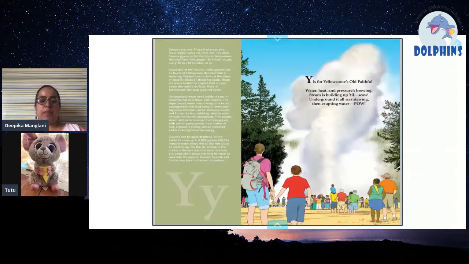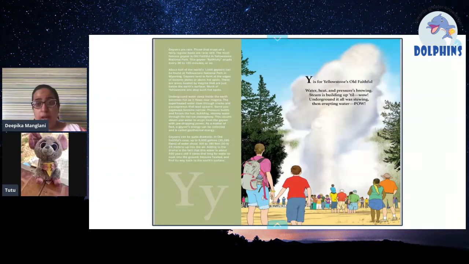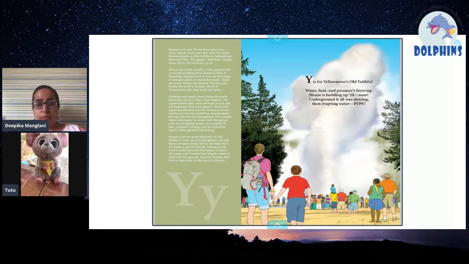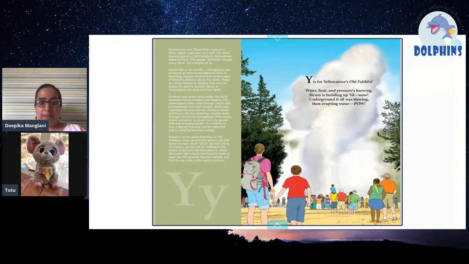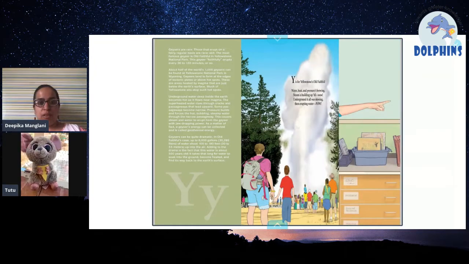ठीक है? And Y is for Yellowstone's Old Faithful. What's this? Yellowstone is a place. Yes, Yellowstone is a place. Here you can see the water coming up, underground water is coming up at Yellowstone.